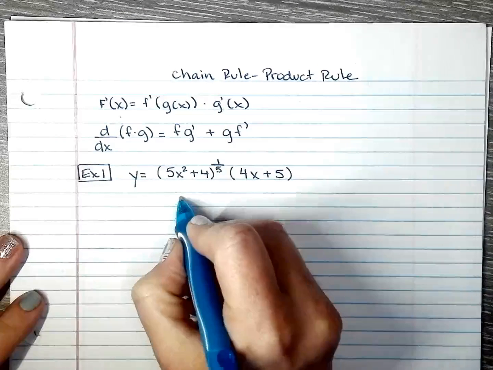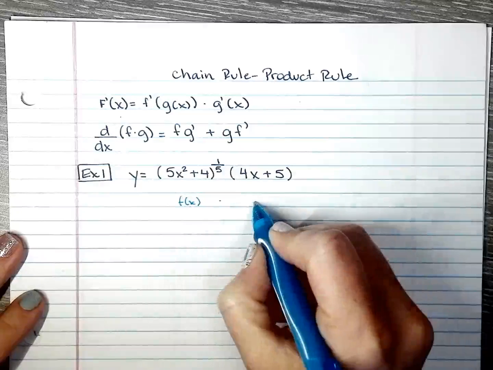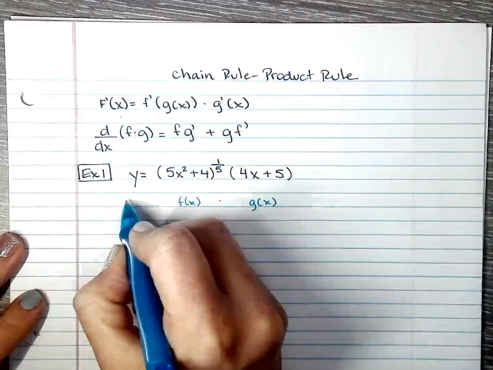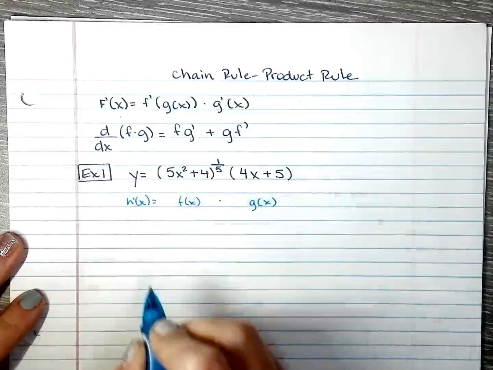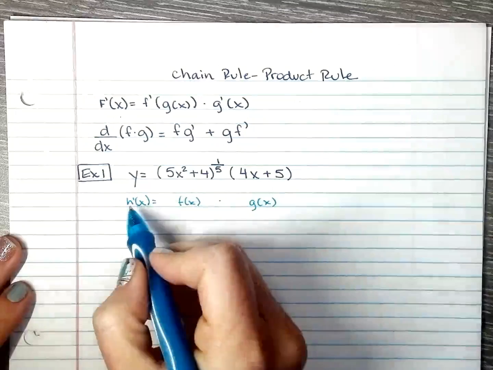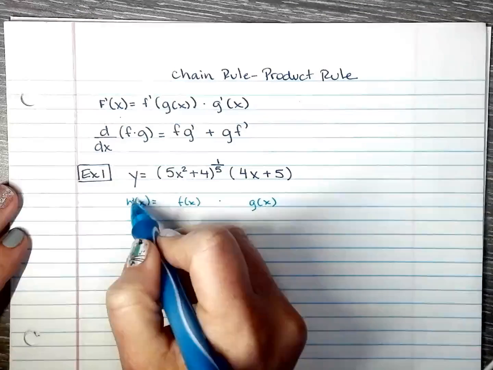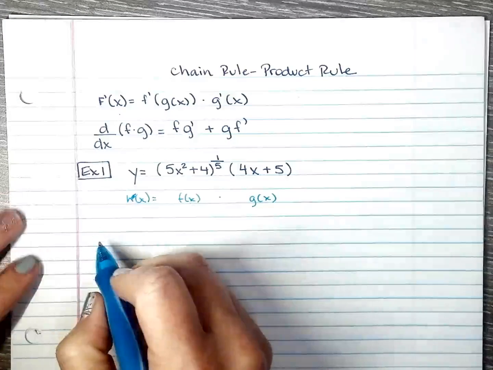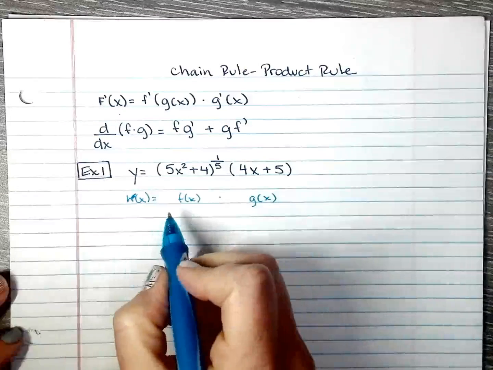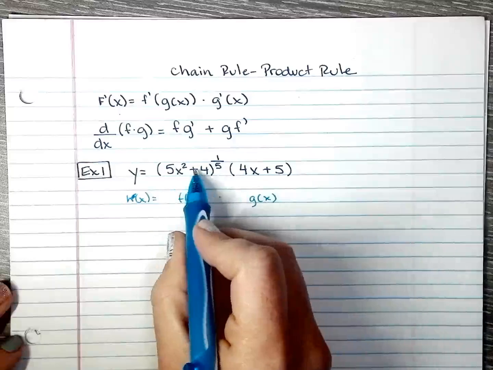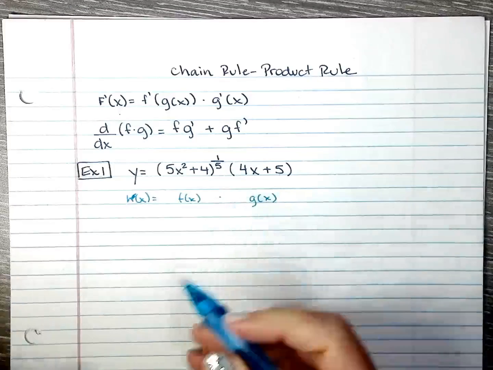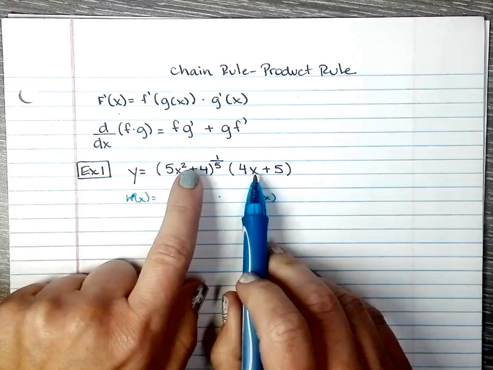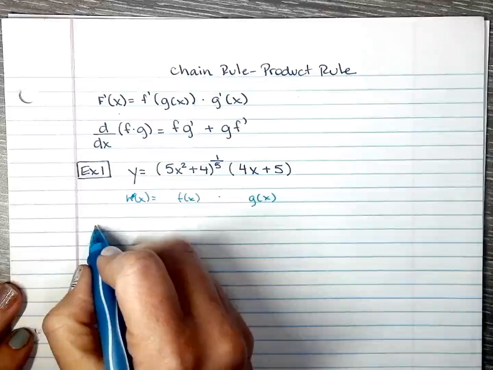I will name them f of x and g of x, so I can be all nice and organized. This doesn't have the prime right there yet. Got too excited. I will go ahead and use the chain rule to find the derivative of both functions before I start working it all out together.